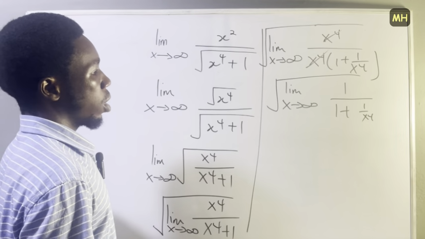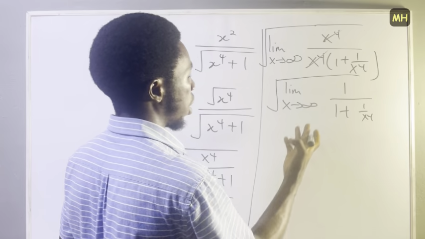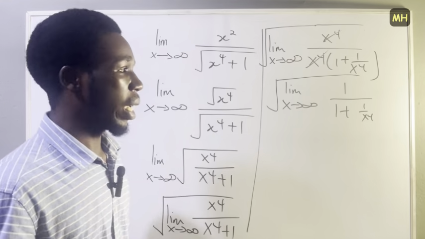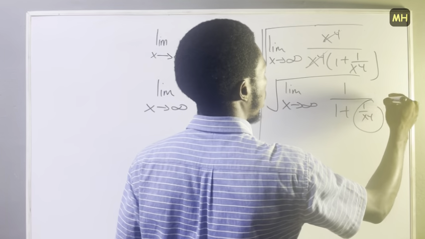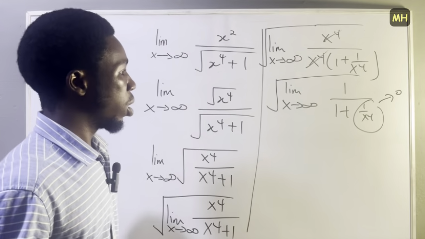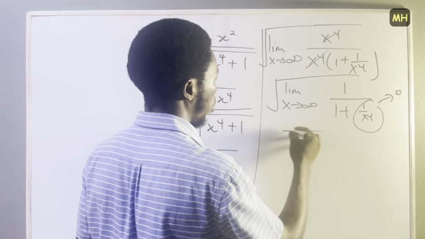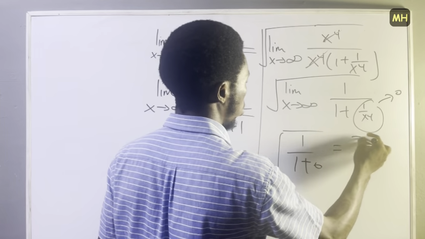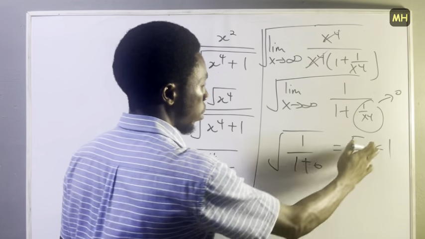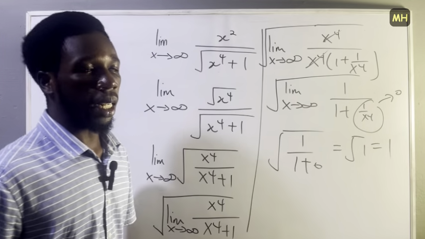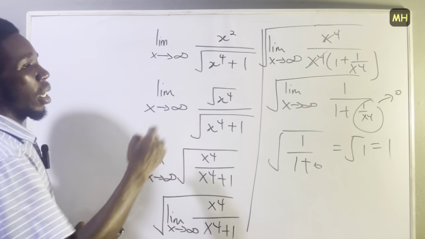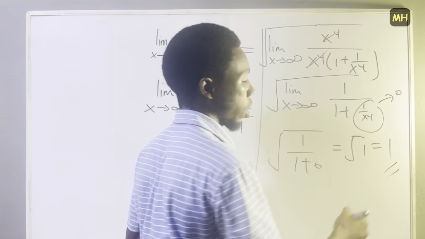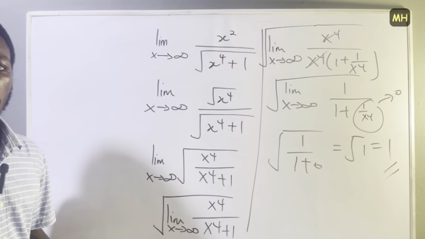So from here, if I put infinity here, as the value keeps getting bigger, this term will be approaching what? 0. So at the end you're just going to have the square root of 1 over 1 plus 0, which will give us the square root of 1, which is 1. So that tells us that the limit of this function as x approaches infinity is 1. All right, so now let's take one more example.